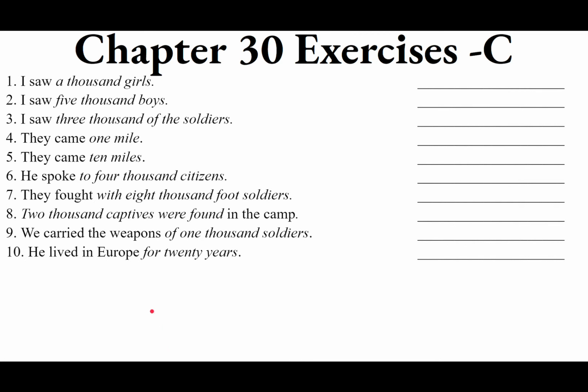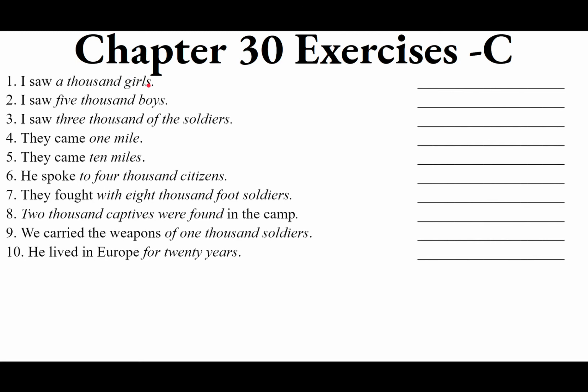We are to translate the following italicized words from each of the English sentences into Latin. So number one, prima. The first one, to translate I saw 1,000 girls, we want to turn 1,000 girls into Latin.